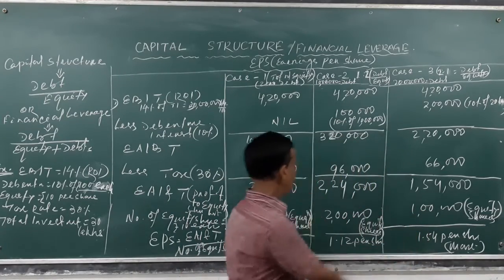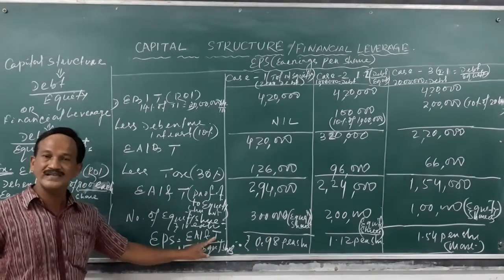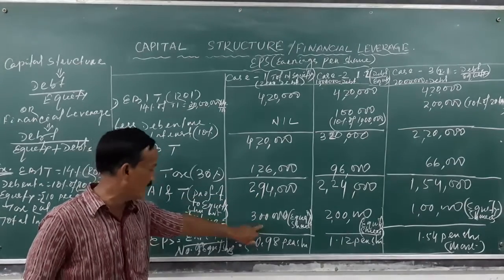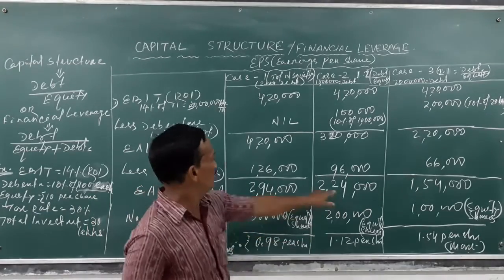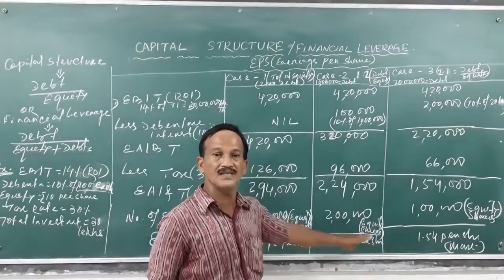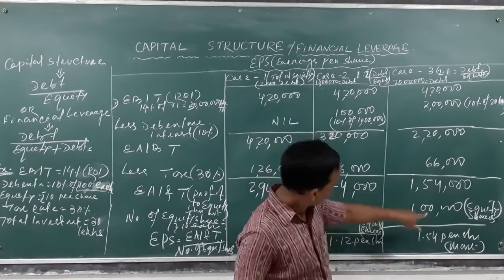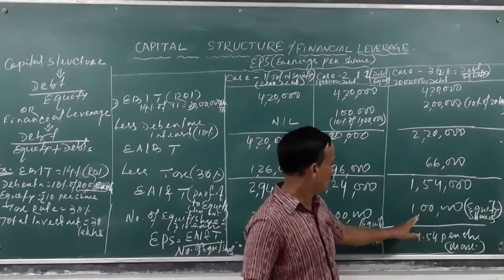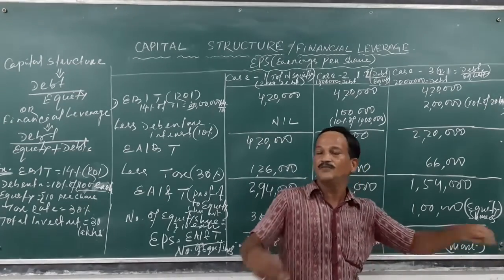So now the profit is this, number of equity shares is this, earnings per share is earnings after interest and tax divided by number of equity shares. So 2,94,000 divided by 3 lakh comes 0.98 paisa per share. Here 2,24,000 divided by 2 lakhs becomes 1 rupee 12 paisa per share. Here 1,54,000 profit is less, also the equity capital investment is less, that is 10 lakhs, that is 1 lakh equity shares. So getting 1 rupee 54 paisa per share.